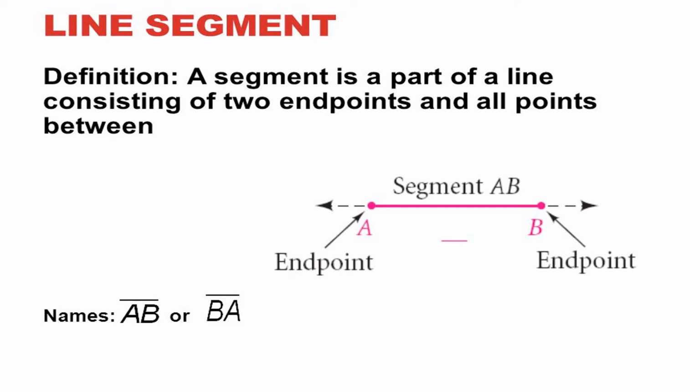Next, line segment. Now, the definition of line segment. A segment is a part of a line consisting of two endpoints and all points between. See, a line is straight without end in both directions. But a line segment is a part of a line.